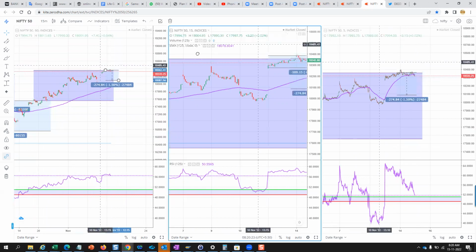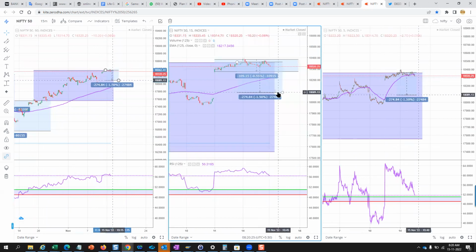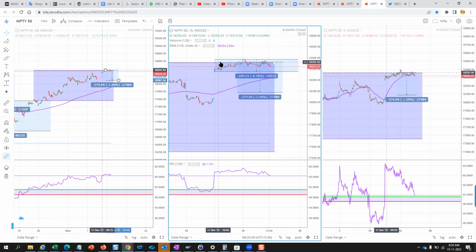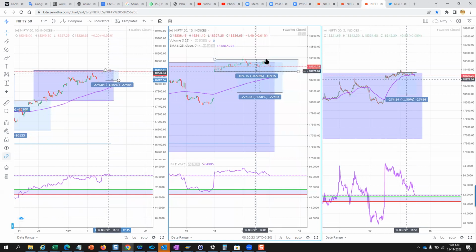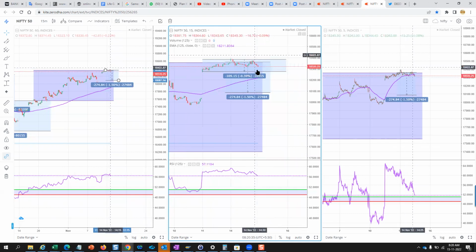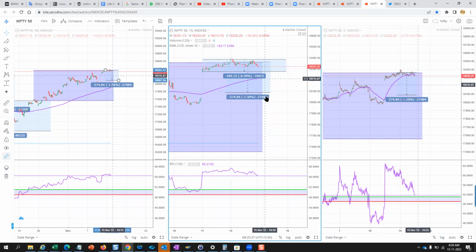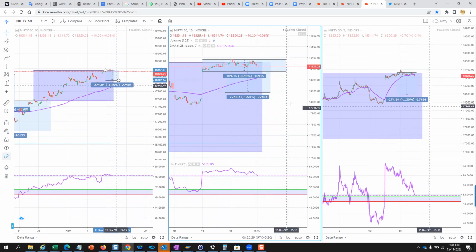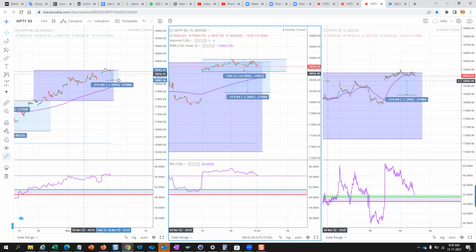So with this logic, Nifty has a capacity to reach 18,000 again, and because of that it has been again controlled, and Nifty was sideways in a 109 points range. This is a minor zone range, and this zone range can push Nifty towards downside around 1800 to 1850 points. Okay, so this was a quick update about Nifty.